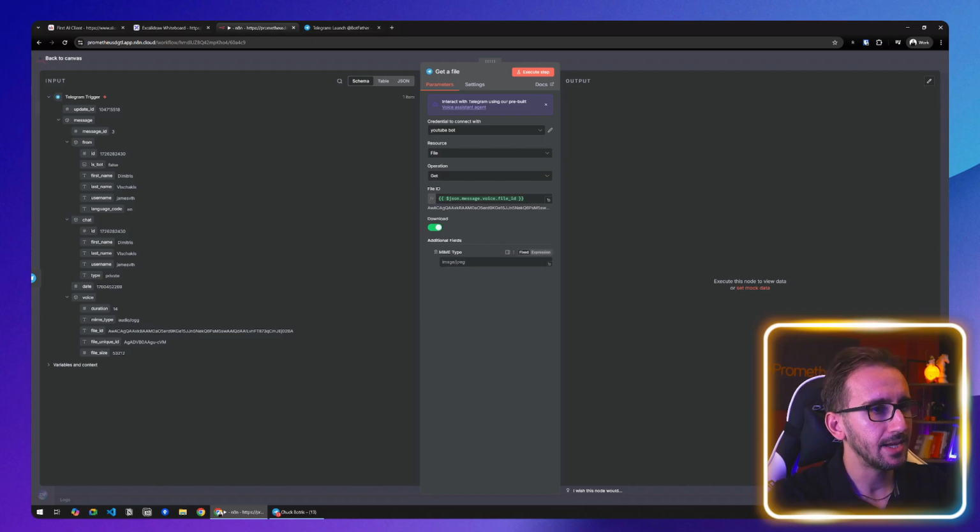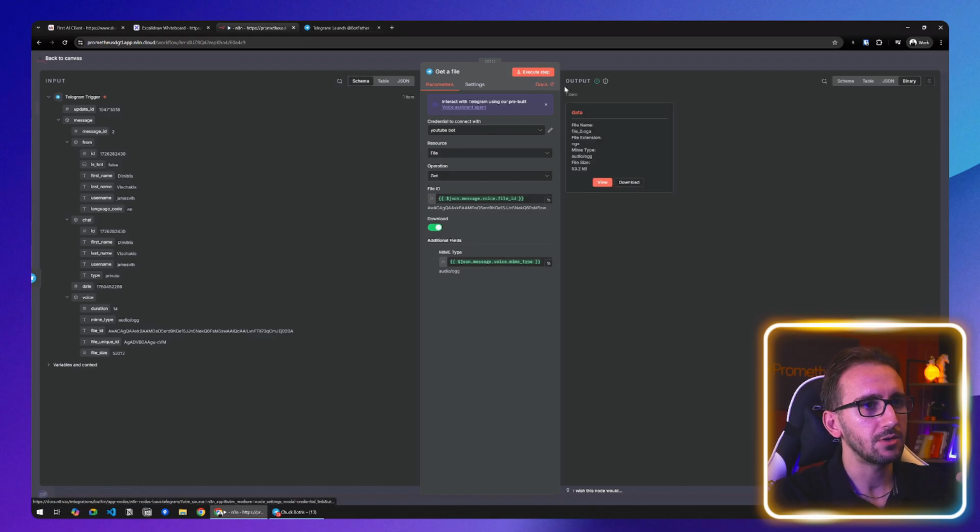Sometimes it might be a good idea to add the MIME type as well. Nine times out of 10, Telegram is just going to send this. I had some rare occurrences that I had a different MIME type, and this got a little bit weird. I think they fixed this problem last year. This problem has never occurred to me for the past 14 months or something. It just might be a good idea to include the MIME type as well.